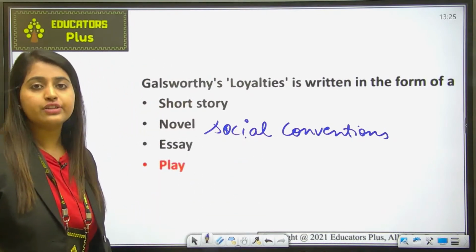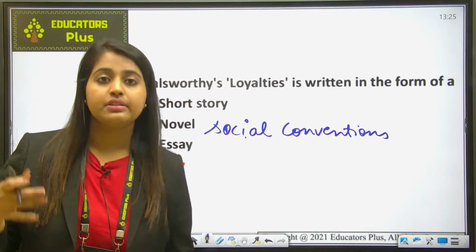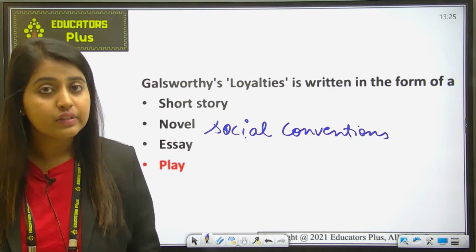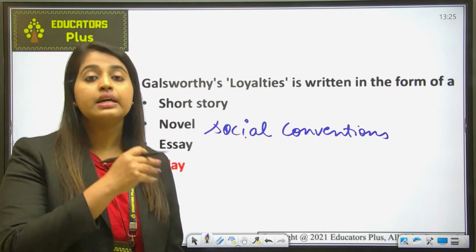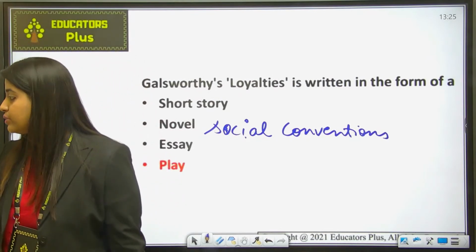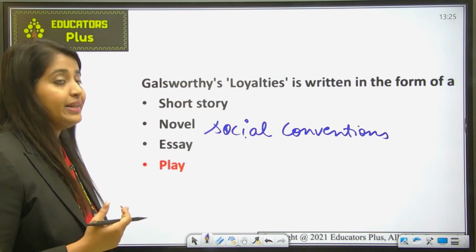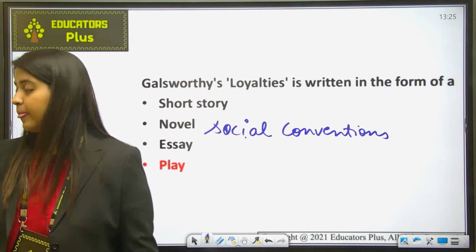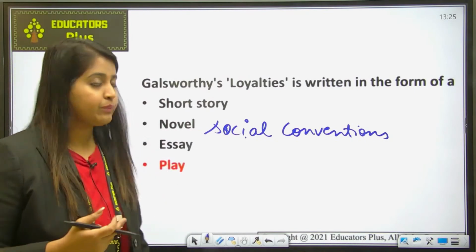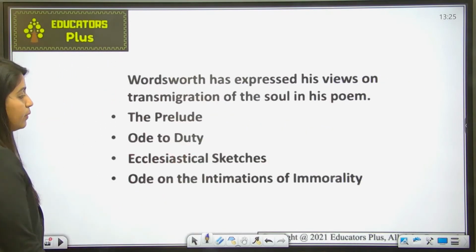He addresses the theme of the power of social conventions along with the hypocrisy that supports them. So this was all about the play, Loyalties. Fine. Okay, let's move ahead now.